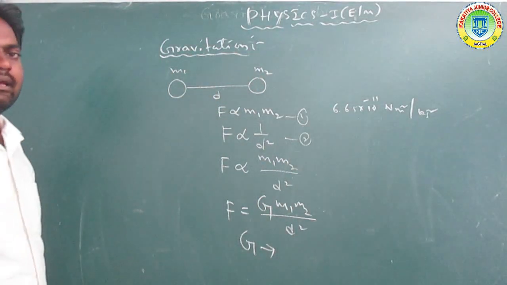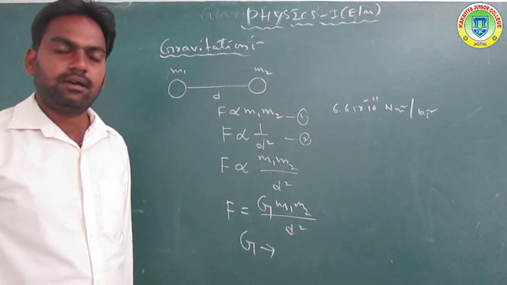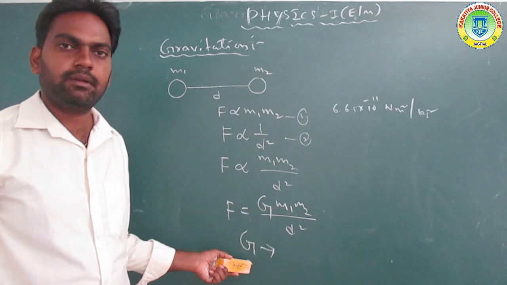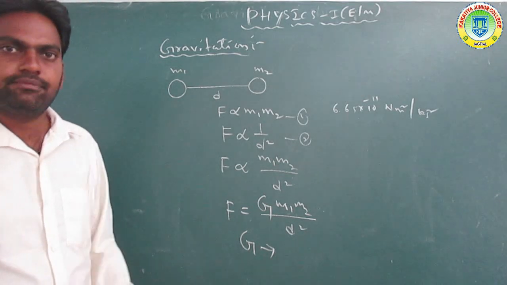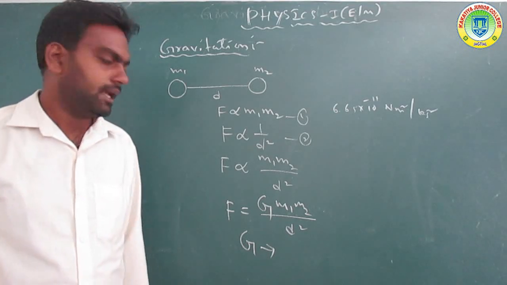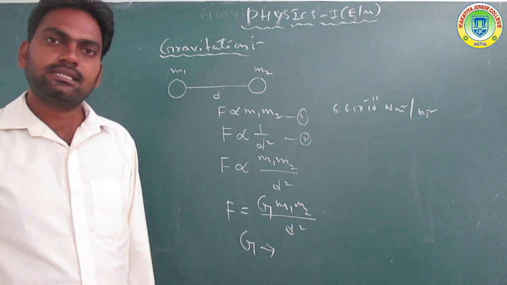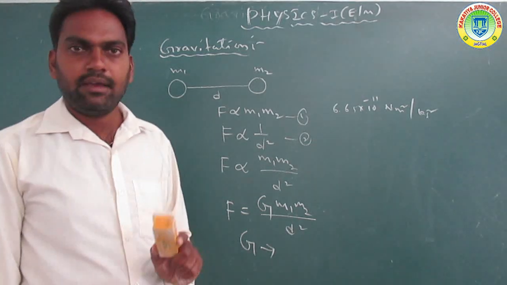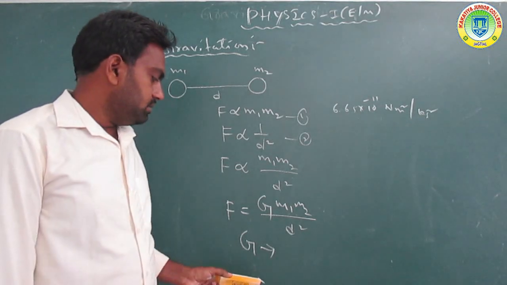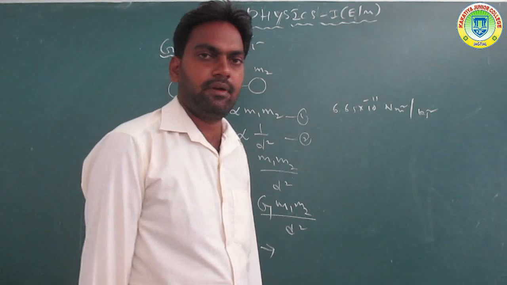What is the universal law of gravitation? It uses the constant denoted by capital G. Small g is different from capital G. Capital G is called the universal gravitational constant, and small g is called the acceleration due to gravity.